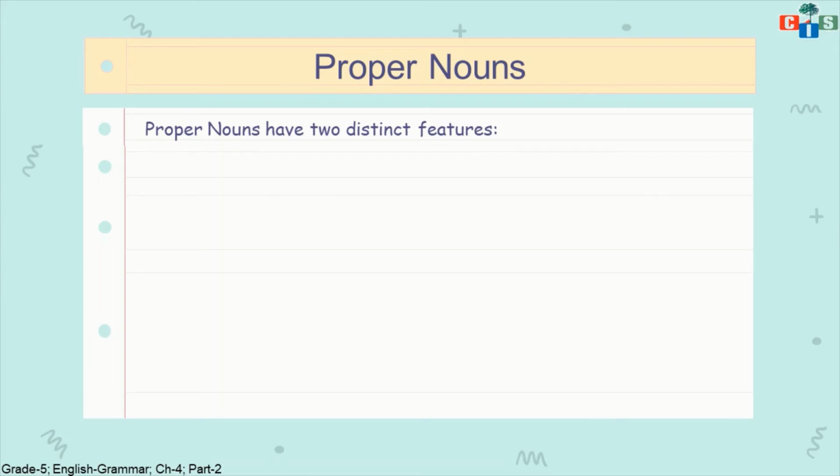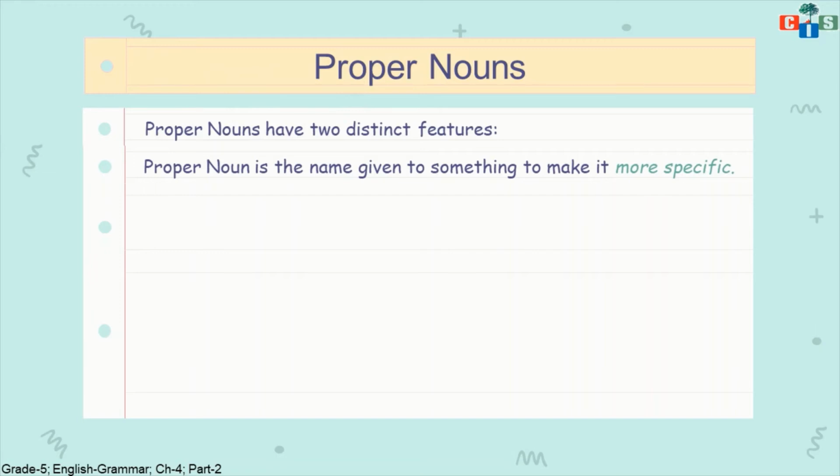But these two features are very essential for finding proper nouns in any sentence. Now you are grown up, and you will get sentences in which you have to find proper nouns, common nouns, collective nouns. All these nouns you have to find from the given sentences. So here you have to understand the properties of proper nouns.